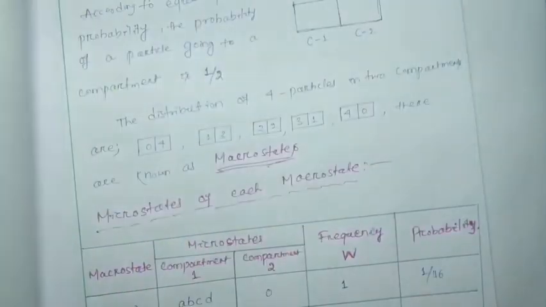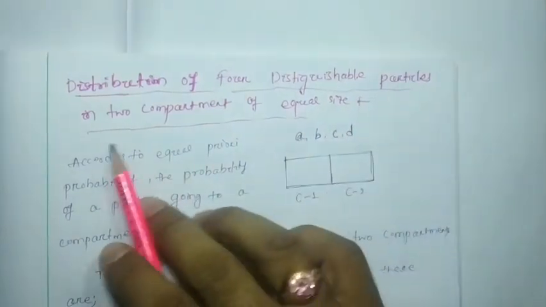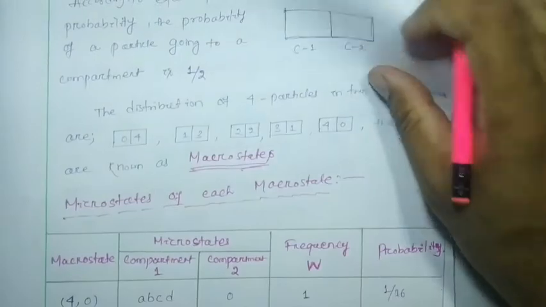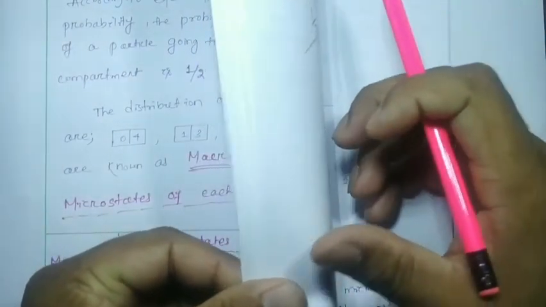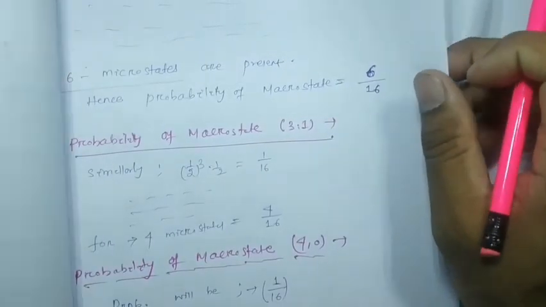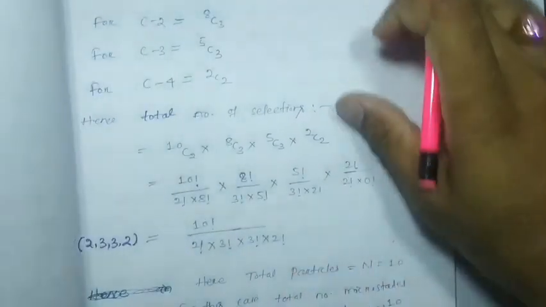Now we have to go for the distribution of 4 distinguishable particles in 2 compartments of equal size. This is most important, so watch carefully. From this we have to clearly define what a macro state is, what a micro state is, what the probability of a macro state is, and all other things. Watch carefully.